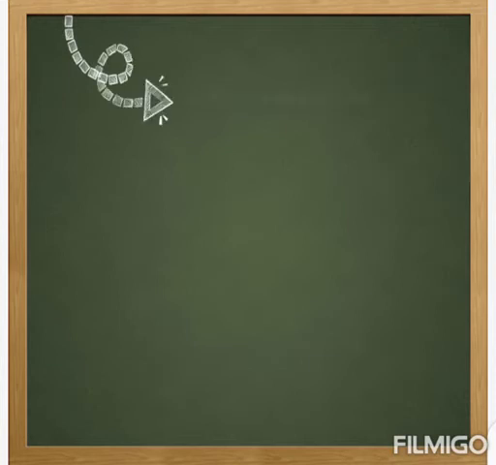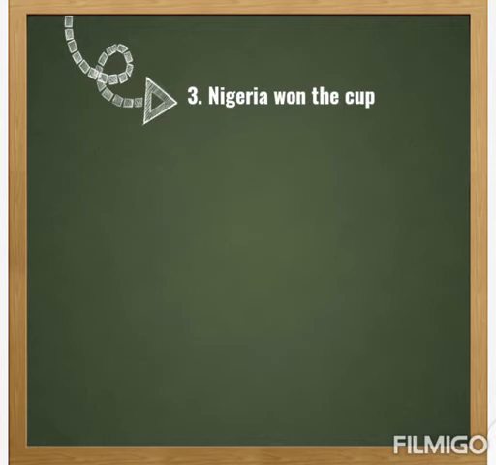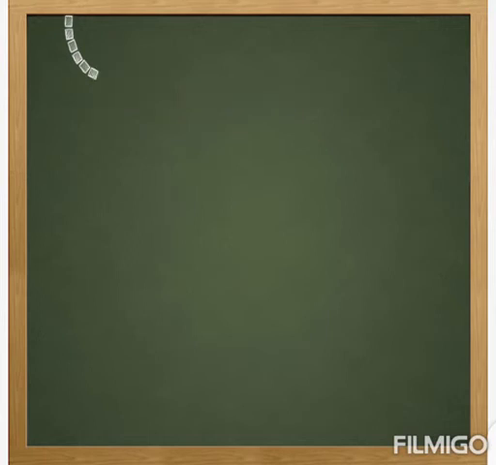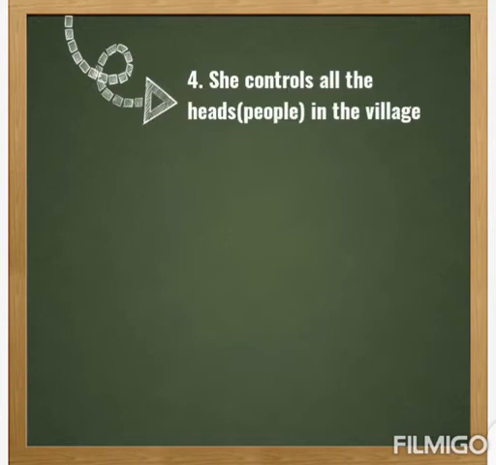Nigeria won the cup. Who won the cup? Nigeria. Nigeria is representing everybody, all the citizens of Nigeria, the Nigerians. She controls all the heads in the village. She controls all the heads, which means she controls everyone. The head there is used as a synecdoche to represent the whole of other people, their body.